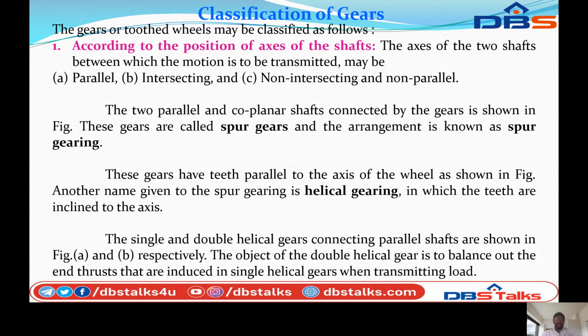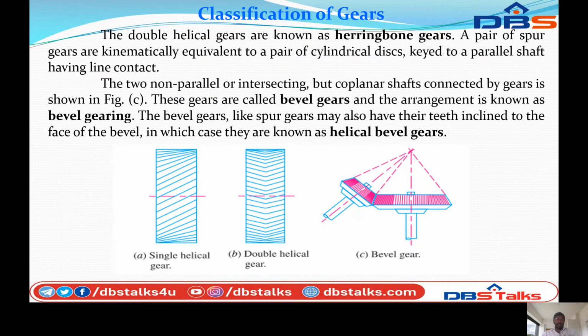Single or double helical gears connect parallel shafts, as shown in figures A and B respectively. You can see the figure: this is the single helical gear and this is the double helical gear. The hatching lines indicate the single helical gear. The double helical gear has a V arrangement in the diagram.